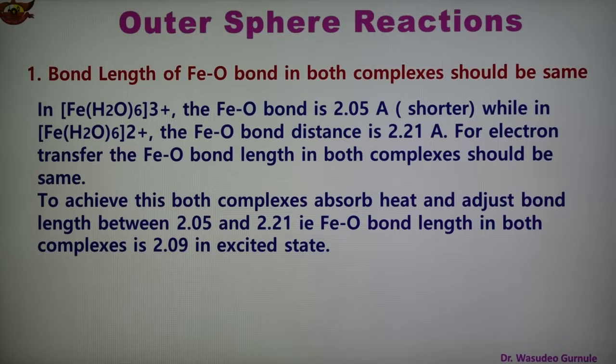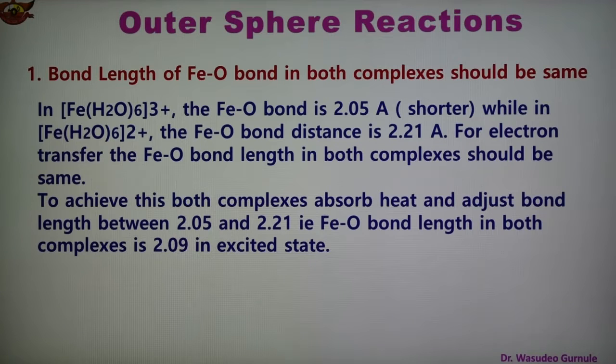So in this case, in case of Fe(H2O)6 3+, the Fe-O bond is 2.05 angstrom, which is shorter, while in case of Fe(H2O)6 2+, the Fe-O bond distance is 2.21 angstrom, and therefore for electron transfer, the Fe-O bond length in both the complexes should be the same.